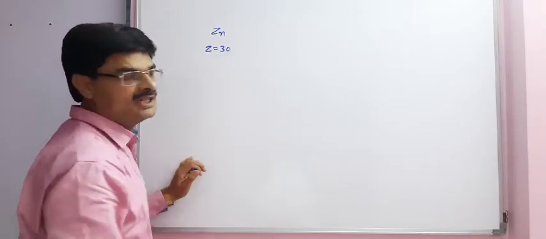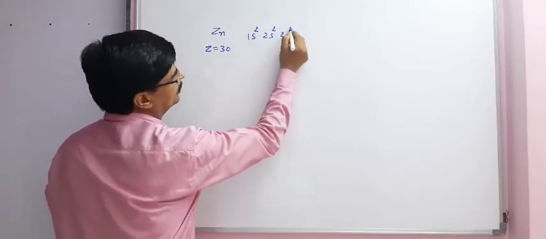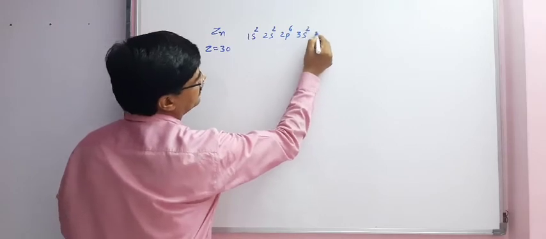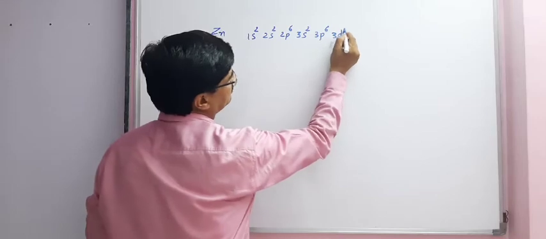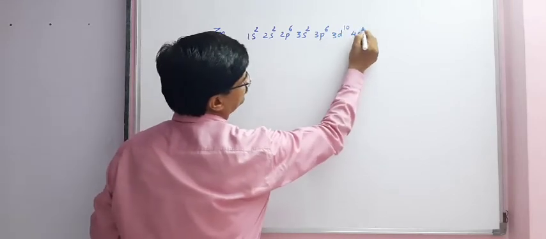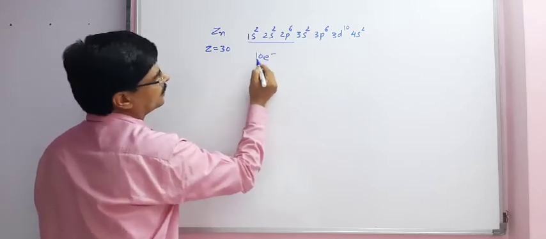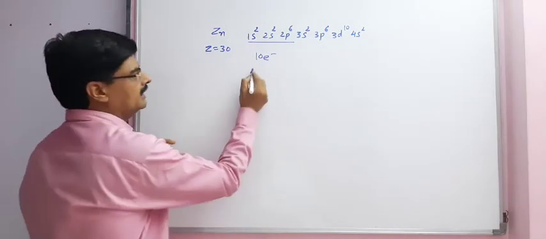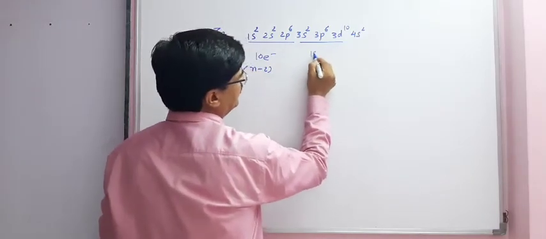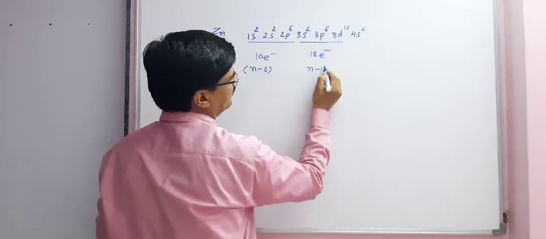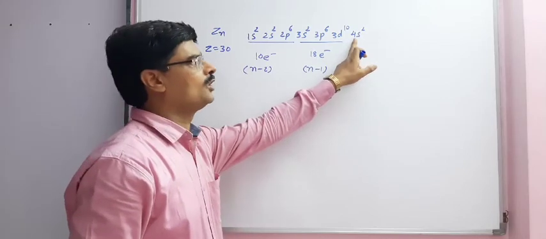Electronic configuration of zinc is 1s2, 2s2, 2p6, 3s2, 3p6, 3d10 and 4s2. So we have 10 electrons as n-2, 18 electrons as n-1, and 1 electron from the 4s orbital.